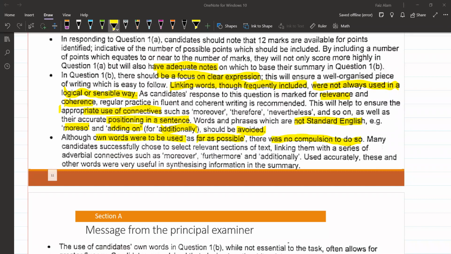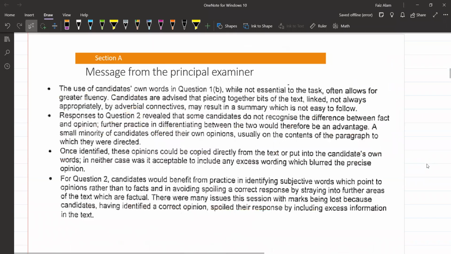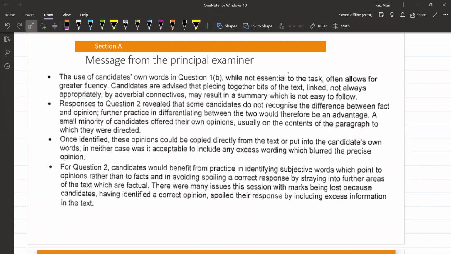That's it. Many candidates successfully choose to select relevant selection of text, linking them with series of adverbial connectives. Adverbial connectives, not conjunctions, such as moreover, furthermore, and additionally. Used accurately, these and other words were useful in synthesizing information in the summary. वही बात जो हमने कही है यहाँ पर अब आपको एग्जामिनर के वर्ड्स में दिख गई हैं. So I thought कि अब वो सारी confusion काफी clear हो चुके होंगे. Is it okay?